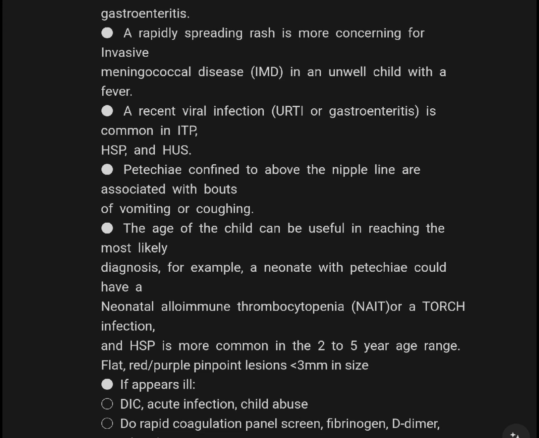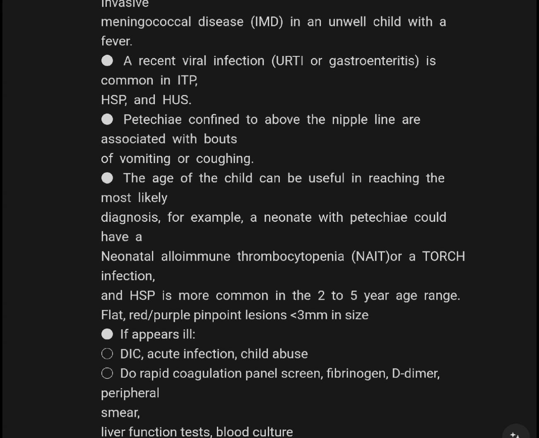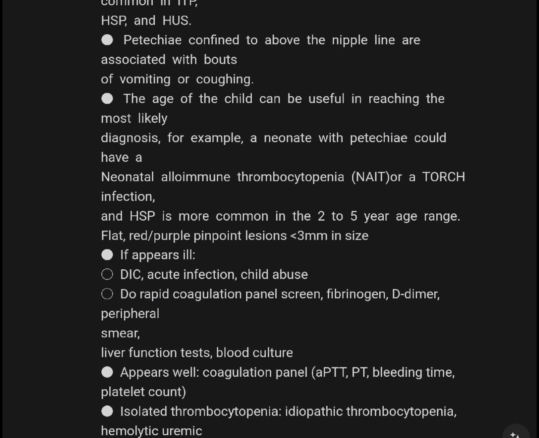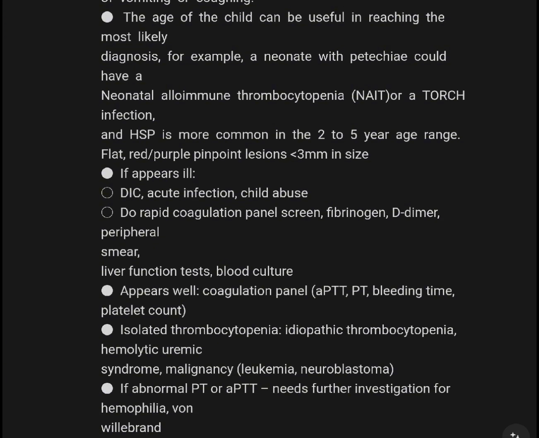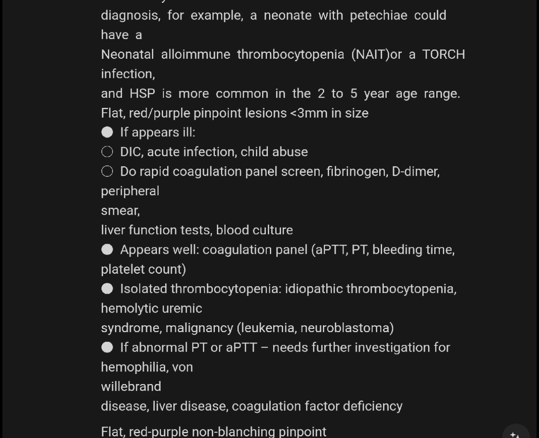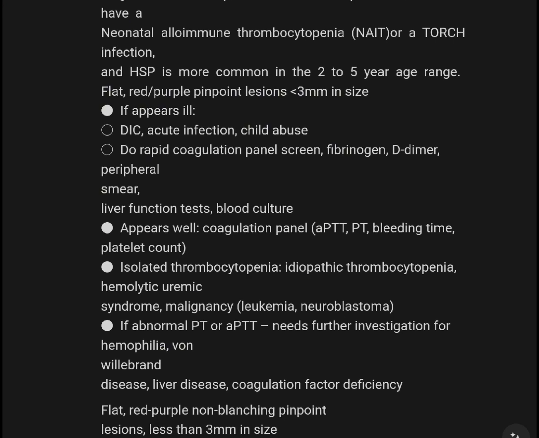A recent viral infection, URTI, or gastroenteritis is common in ITP and HSP. Petechia confined above the nipple line are associated with bouts of vomiting or coughing. The age of the child can be useful in reaching the most likely diagnosis. A neonate with petechia could have neonatal autoimmune thrombocytopenia or a TORCH infection. HSP is more common in the 2 to 5 year age range. Petechiae are red-purple pinpoint lesions under 3 millimeters in size.